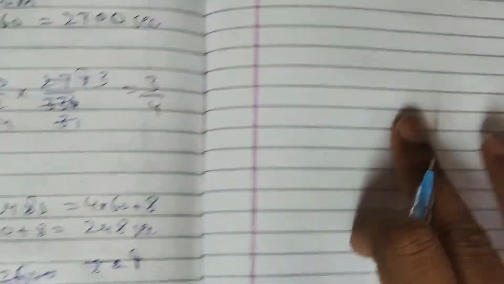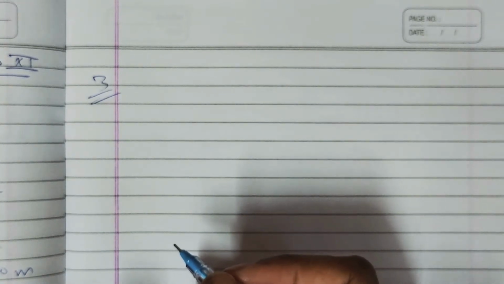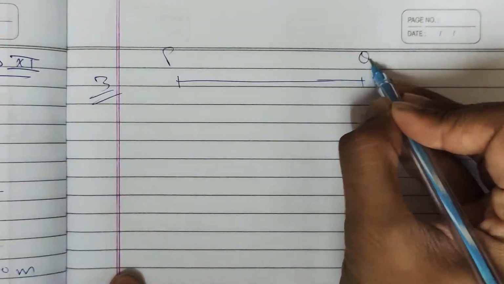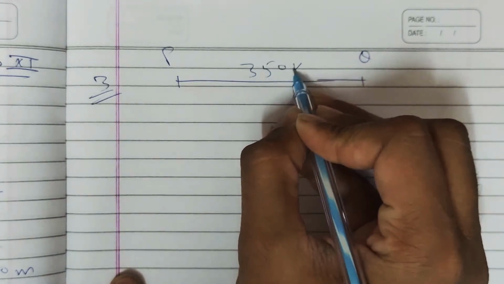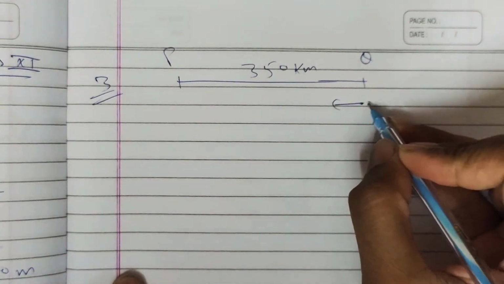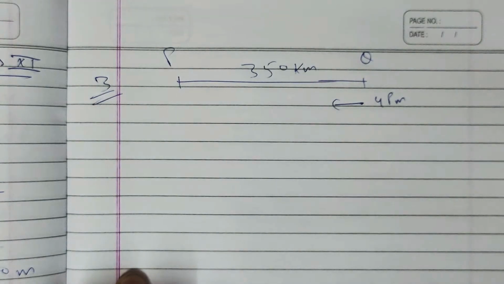Next, third question. The distance between 2 points P and Q is 350 kilometer. A man left for town P from Q at 4 p.m. So a man left at 4 p.m. from Q to P, right? He traveled at 80 km per hour for 2 hours and 15 minutes.